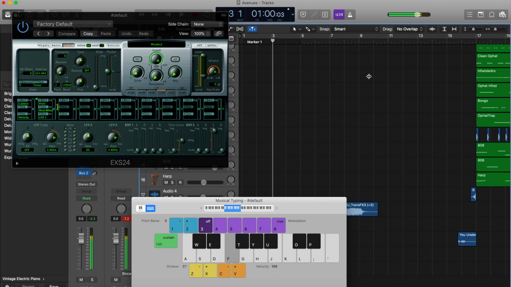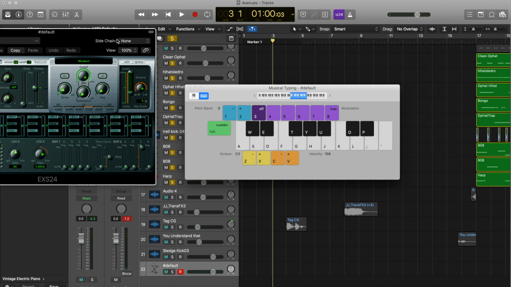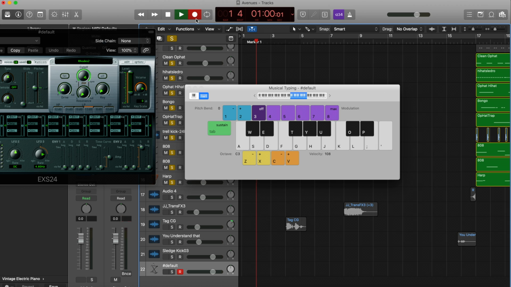And then open up our keyboard. I'm using the actual keyboard on my laptop. I wish I had an external keyboard, but whatever. There you go. And then you could, let's silence everything. Record. Okay.